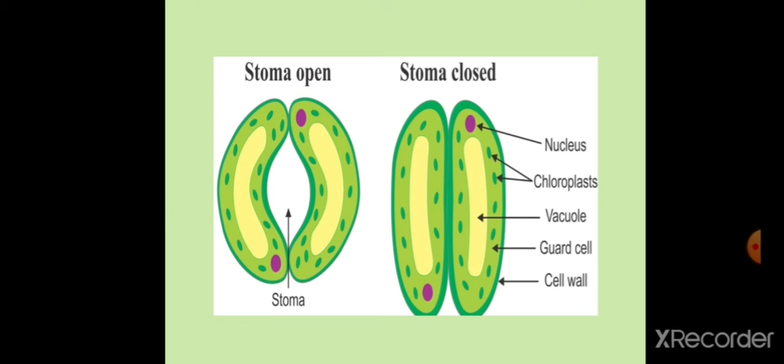It is pushing against the cell wall. In the second case, where the stomatal pore is closed, that means the cell is flaccid. So when they lose water and become flaccid, the gap between them closes, right?